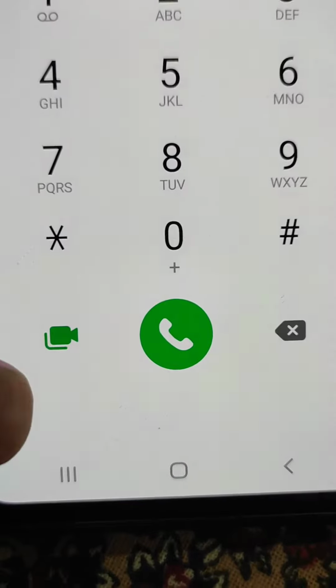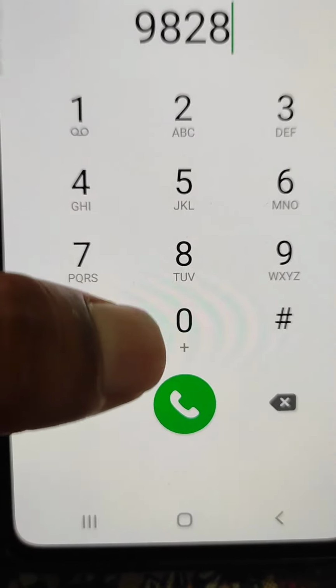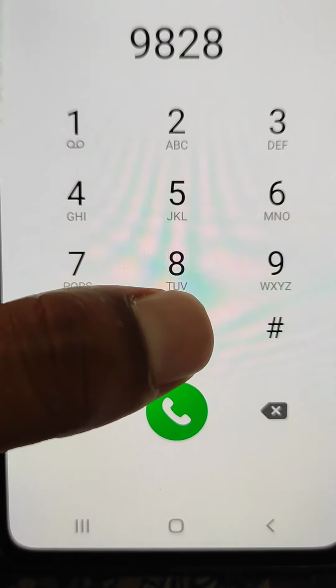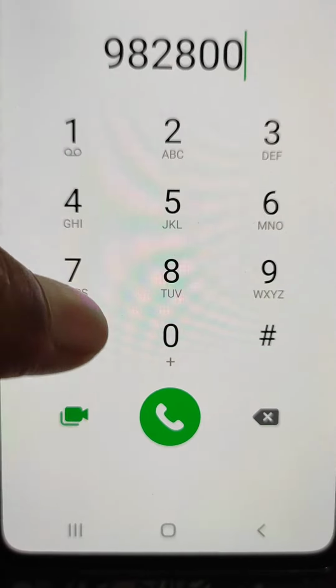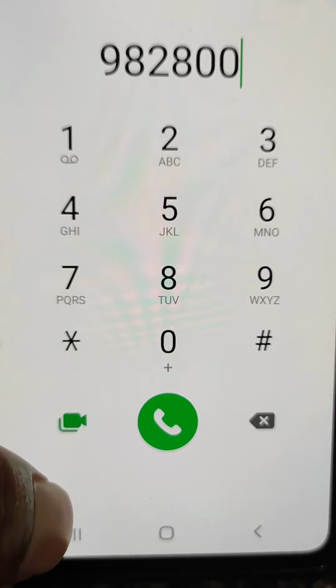And now when you type any number, you will hear no sound or any kind of vibration when you type any number in dial pad.